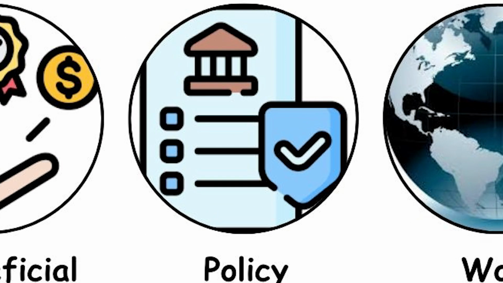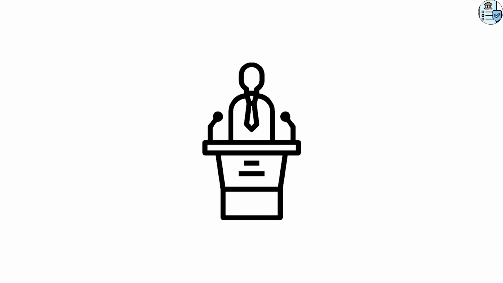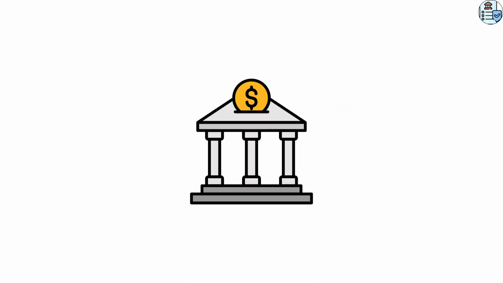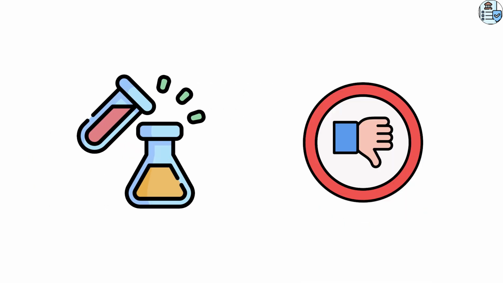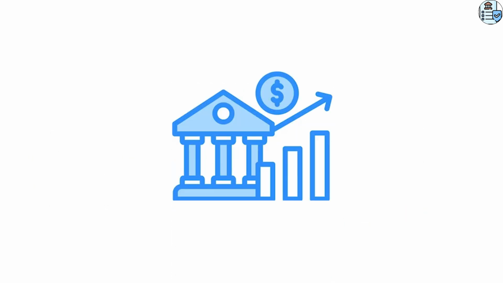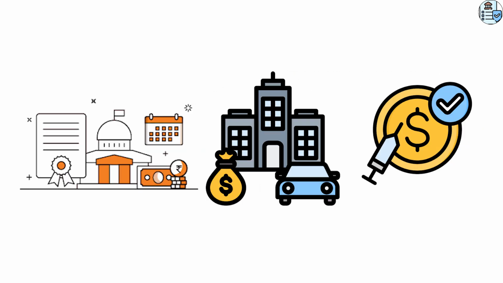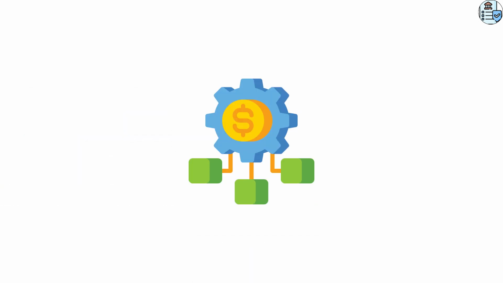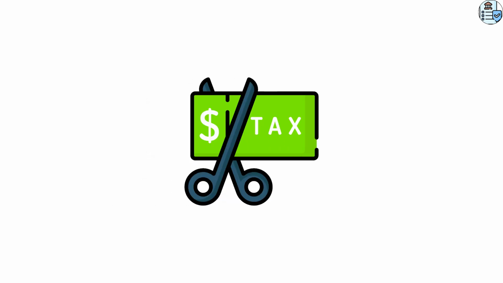Policy responses to deflation. When inflation goes negative, policymakers reach for a range of tools. Central banks cut interest rates, sometimes even experimenting with negative rates to encourage borrowing and spending. They engage in quantitative easing, purchasing government bonds and other assets to inject money into the system. Governments deploy fiscal stimulus, funding infrastructure, social programs, or tax cuts to boost demand.